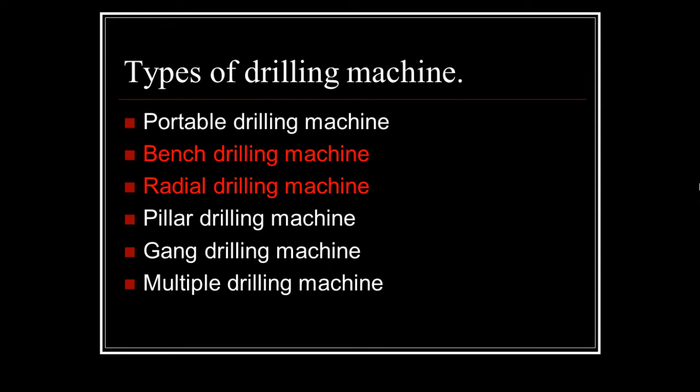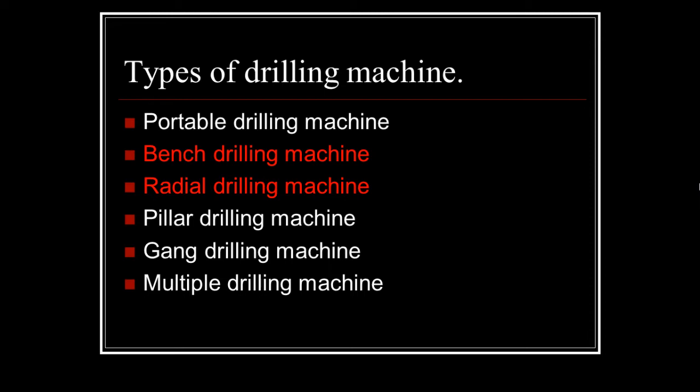The column is mounted vertically upon the base. It is accurately machined, and the table can be moved up and down on the column. The drill spindle, an electric motor, and the mechanism meant for driving the spindle at different speeds are mounted on the top of the column. The power is transmitted from the electric motor to the spindle through a flat belt or a V belt.